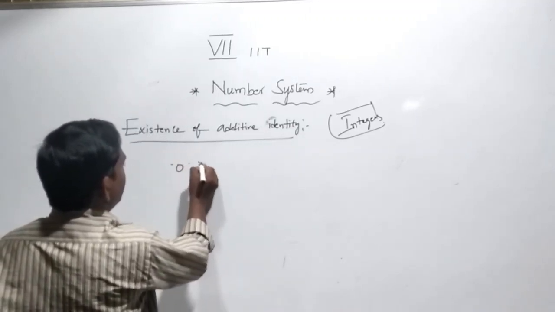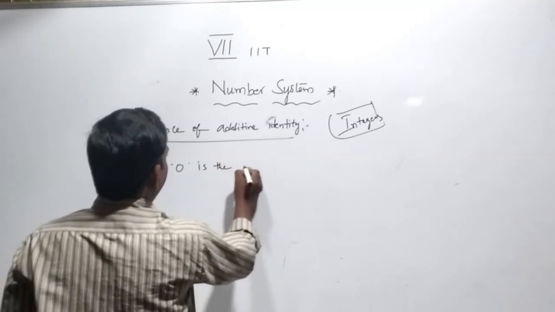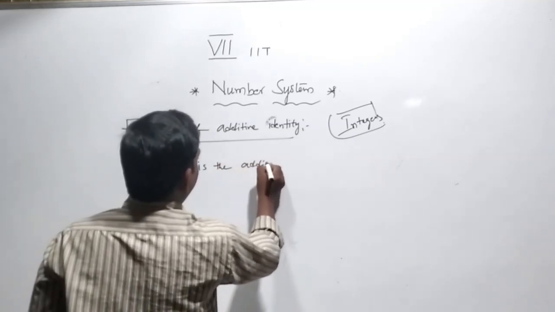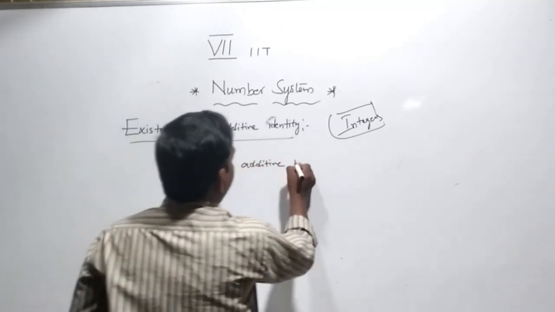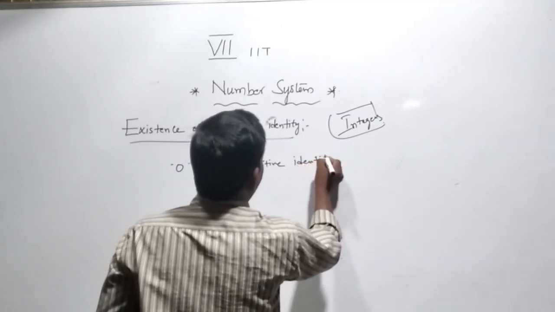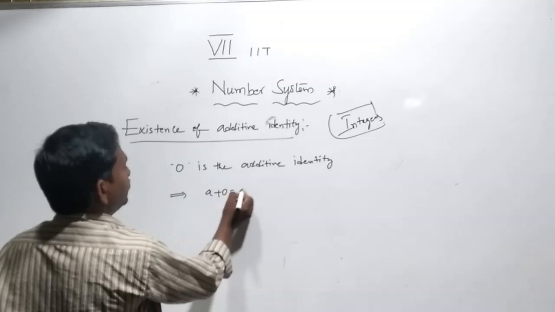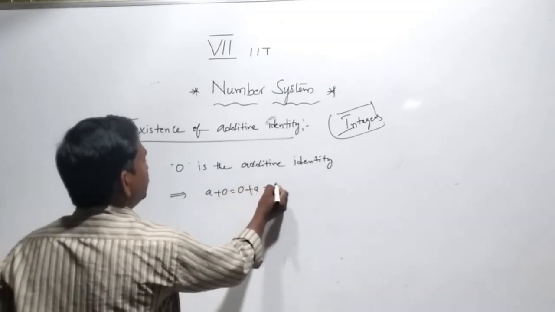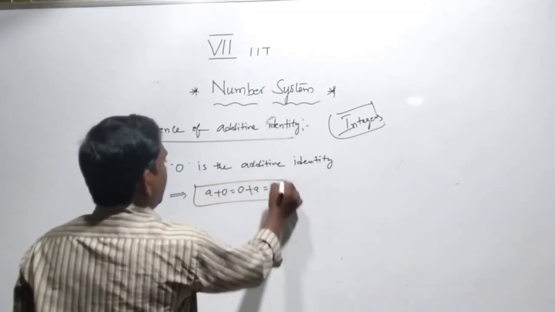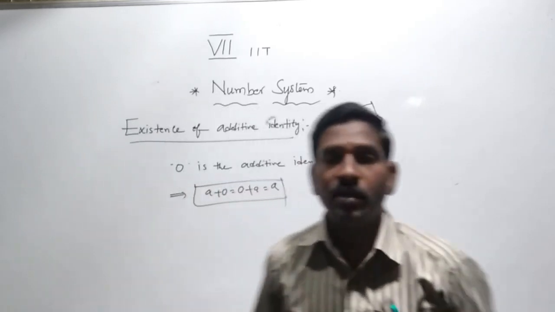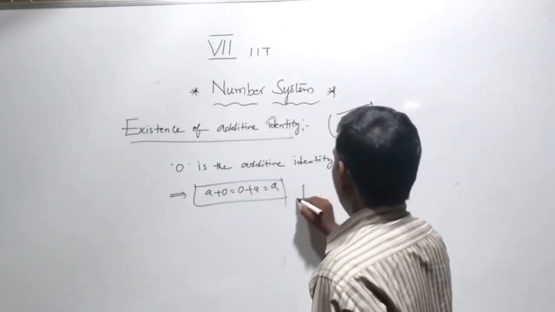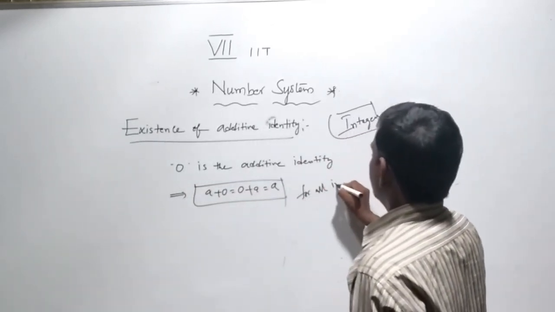So 0 is the additive identity, and a plus 0, 0 plus a equals a for all integers.